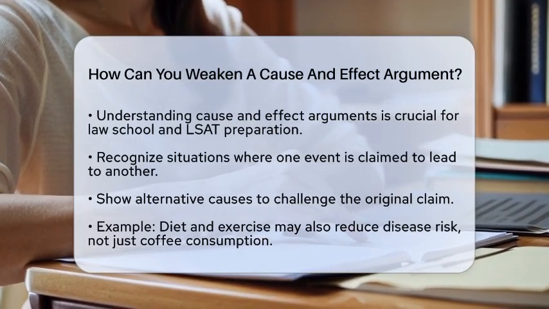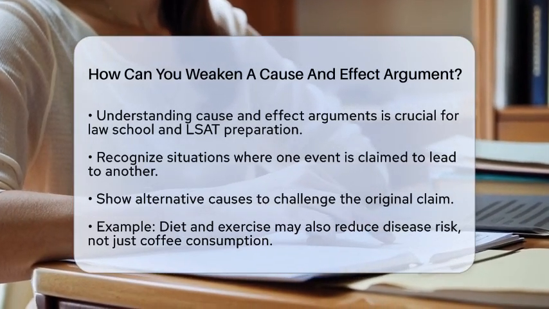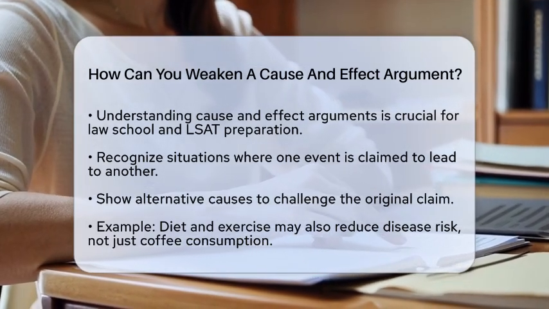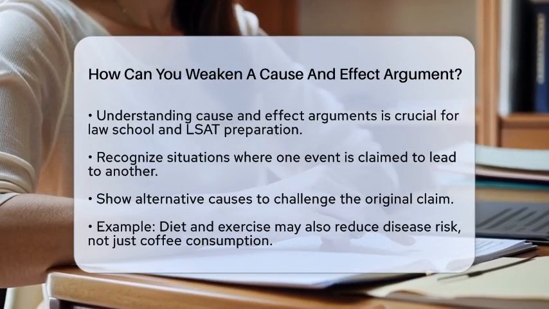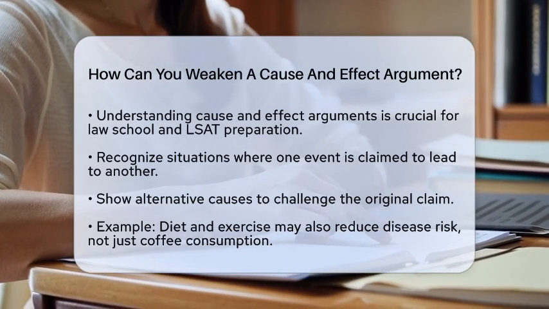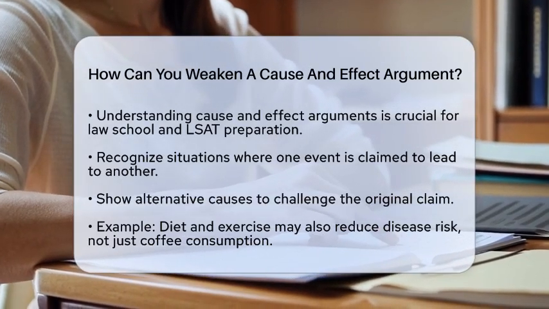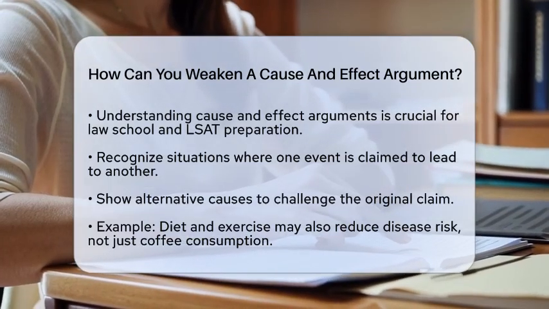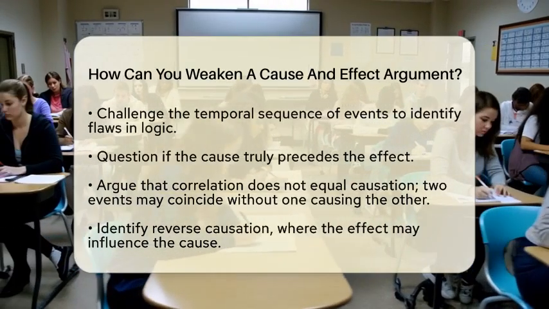Let's break it down. First, consider showing alternative causes. If an argument states that a specific action leads to a particular outcome, you can point out other factors that might also explain that outcome. For instance, if someone claims that drinking coffee reduces the risk of certain diseases, you could mention that diet and exercise might also play significant roles. By introducing these alternatives, you weaken the original claim.